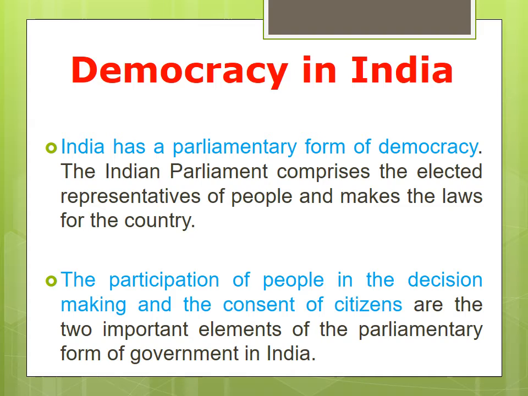In India it has a parliamentary form of democracy, and at the same time it has two important elements: the participation of people in decision making and the consent of citizens.